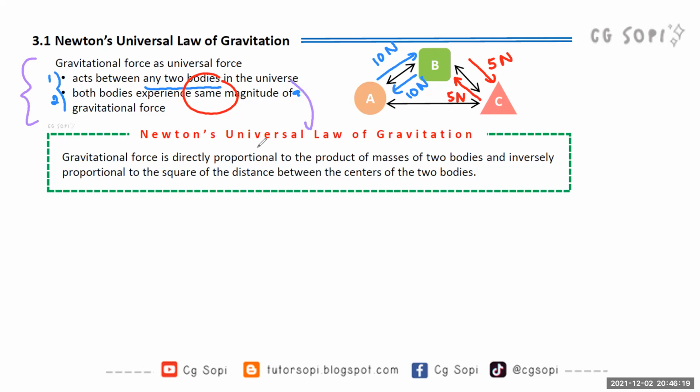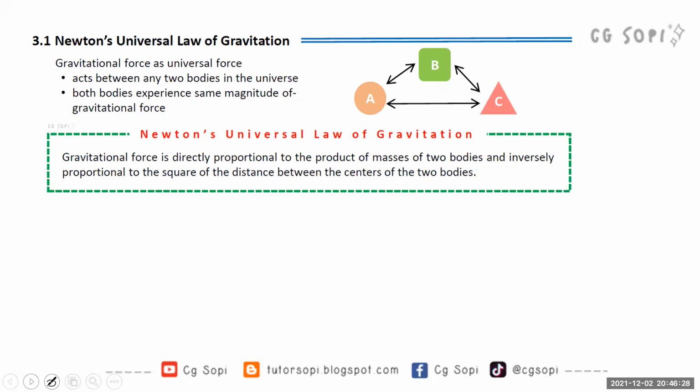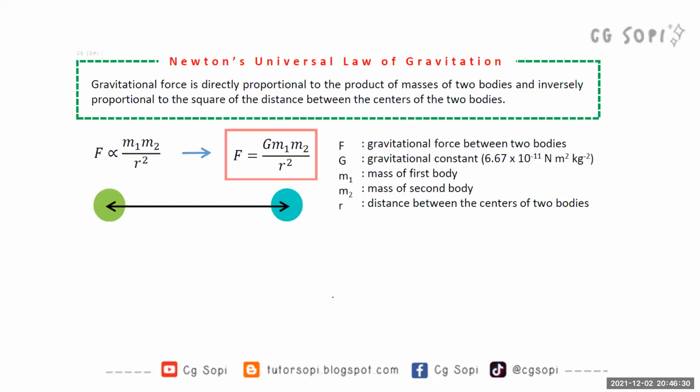Now we're going into Newton's universal law of gravitation. To understand this, it will be better if we look at the formula of gravitational force. So this is the formula for gravitational force. This is the relationship. Read first: gravitational force is directly proportional to the product of masses of two bodies and inversely proportional to the square of the distance between centers of the two bodies. Yes, I understand, the sentence is very long. But it is not hard to remember because in the exam, the formula is given. You can see it from the formula.